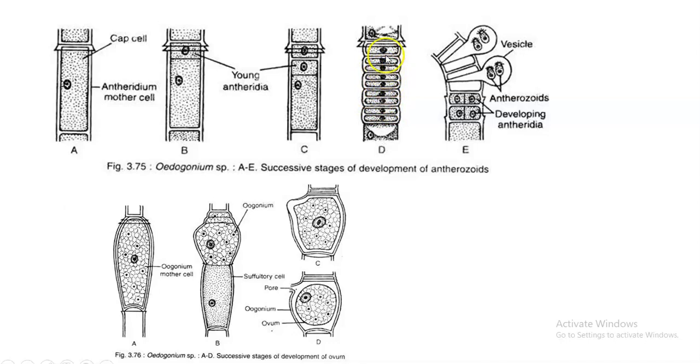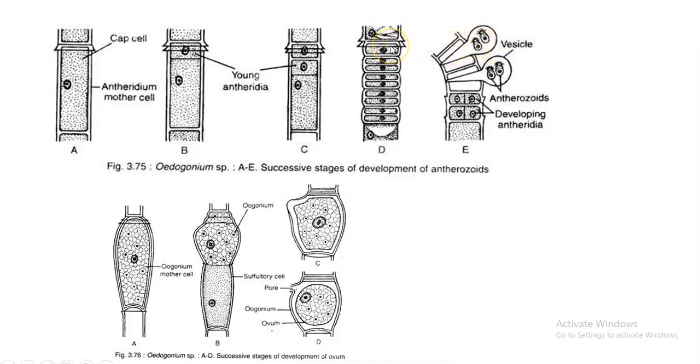Okay, so each of the antheridia will be producing 2 anthrozoids. Initially it is one nucleus which got inserted into each antheridium. During maturity, this particular antheridial nucleus will divide into 2, and each nucleus will carry some cytoplasm with itself, and it will form this pear-shaped anthrozoid.